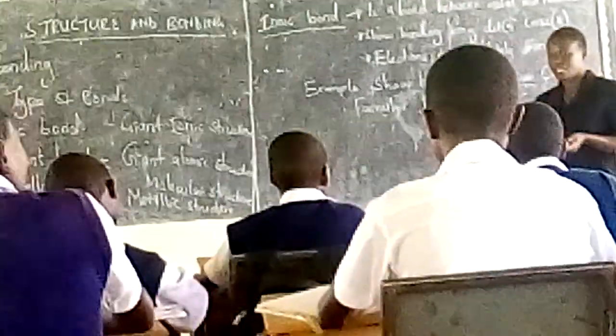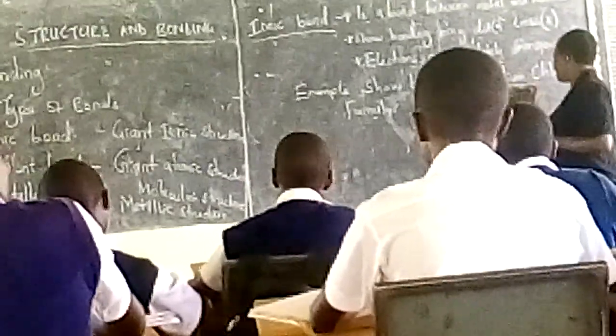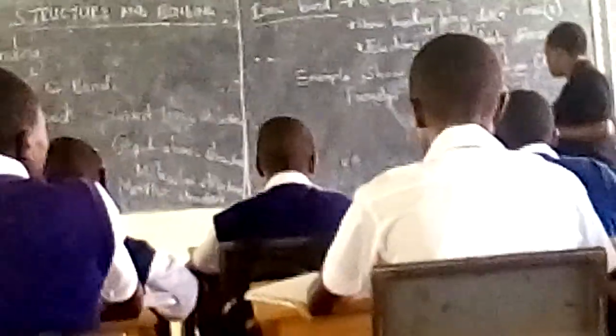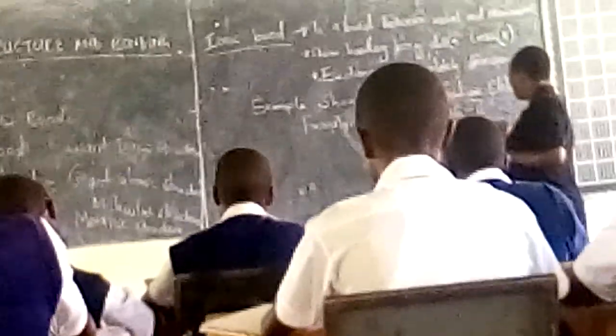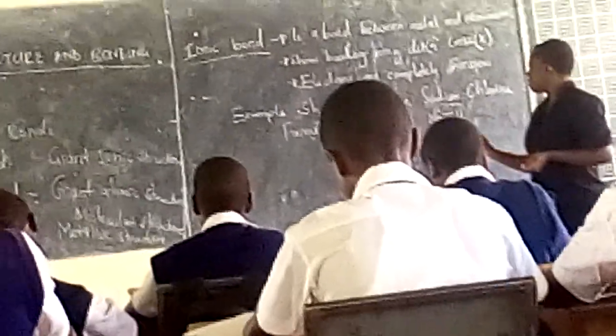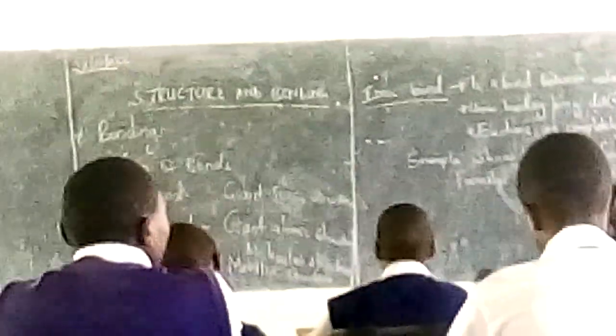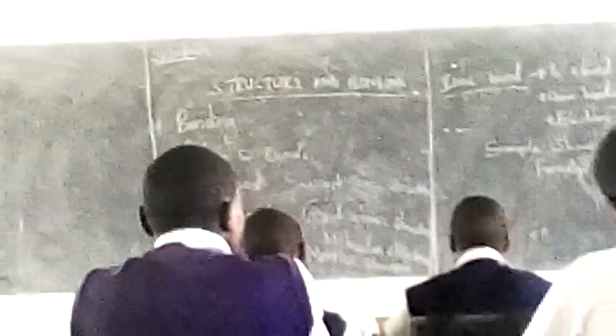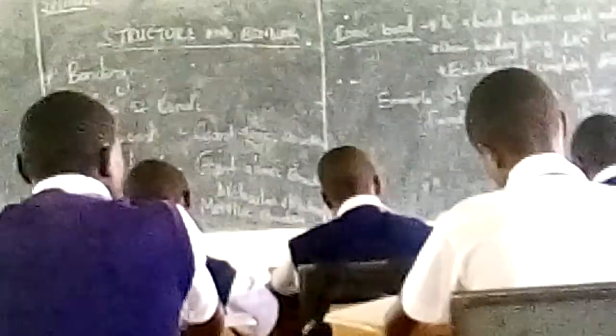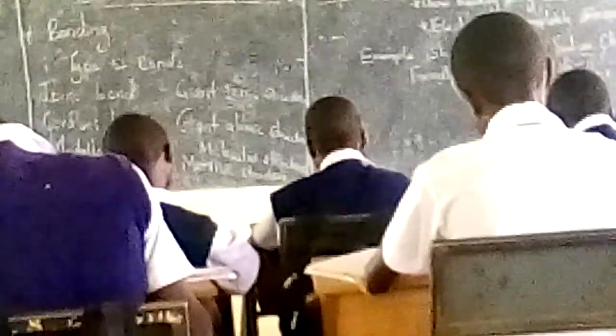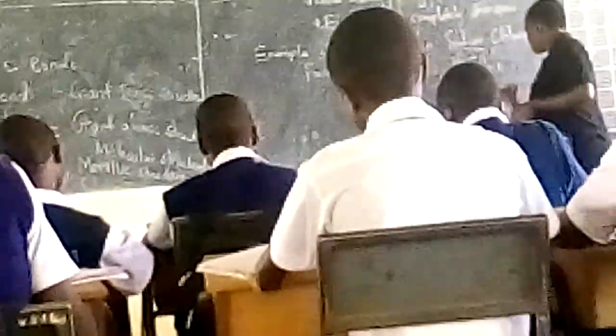Yes, 11. Good. That would mean that the electronic configuration of sodium is 2, 8, 1. What about chlorine? Yes, 17. Chlorine is at number 17, so the electronic configuration is 2, 8, 7.